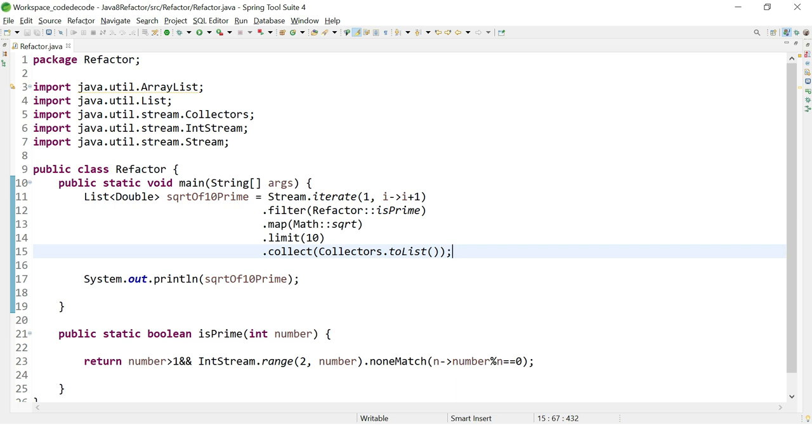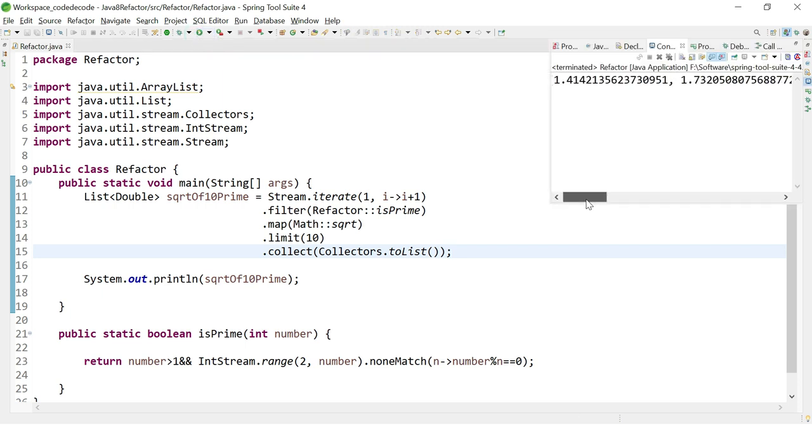Okay, so let's check whether this is printing the square root of the first 10 prime numbers or not. Our System.out.println is obviously in its place. So let's run this code. Yes, it is printing the square roots of the first 10 prime numbers.